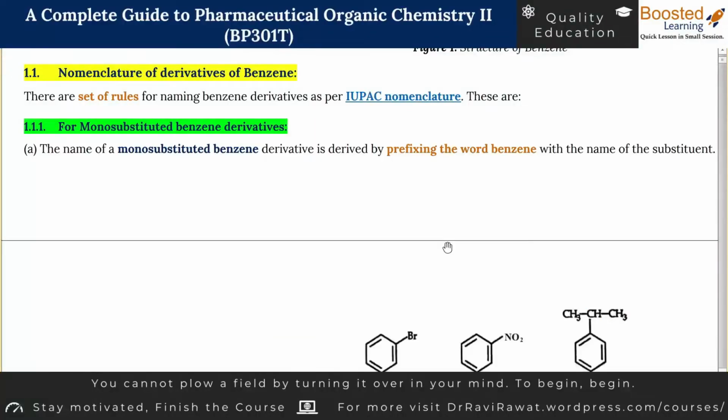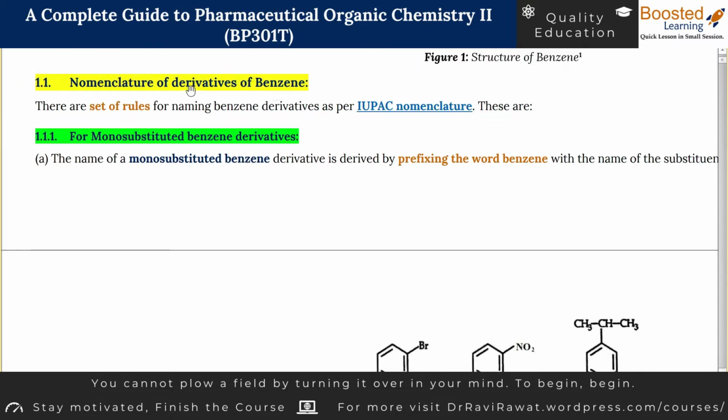We have discussed the introduction to benzene and its derivatives. In this session, we are going to cover a topic on nomenclature of derivatives of benzene. Can you tell me, can I replace the term derivatives of benzene with anything else? You got it right. The derivatives of benzene can be replaced with the term benzenoids. That is a short term to write derivatives of benzene.